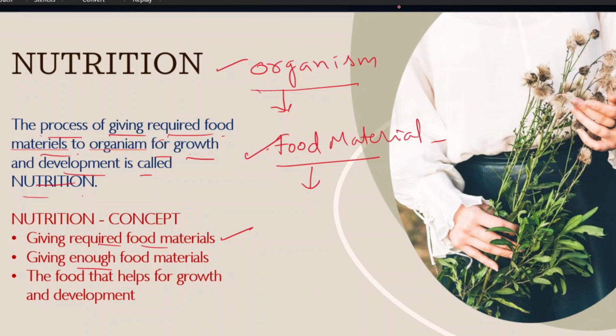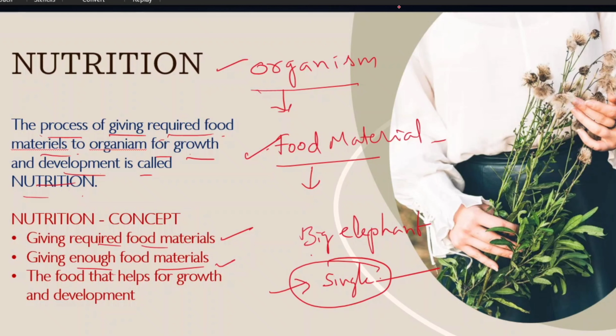Giving enough food material to the organism. For example, one big elephant is there. We are providing a single banana. A single banana is not enough for the elephant. We have to provide a bunch of bananas. Giving a single banana is not nutrition to the big elephant. The big elephant eats a bunch of bananas. So, giving enough food materials, the food that helps for growth and development. It initiates the growth and development in the organism.